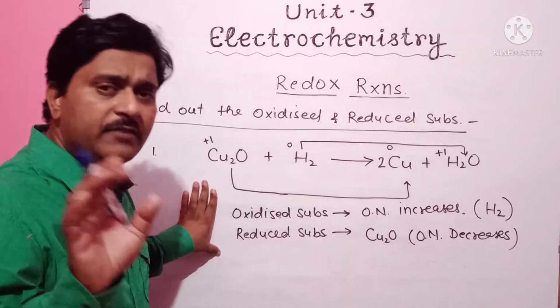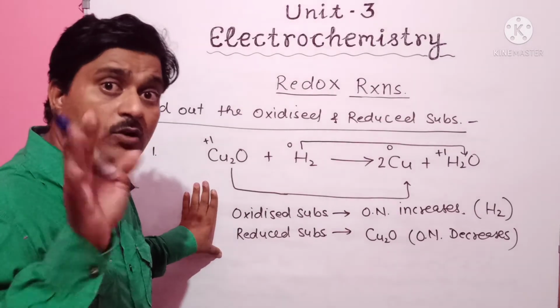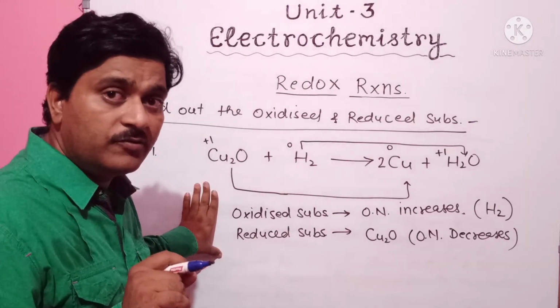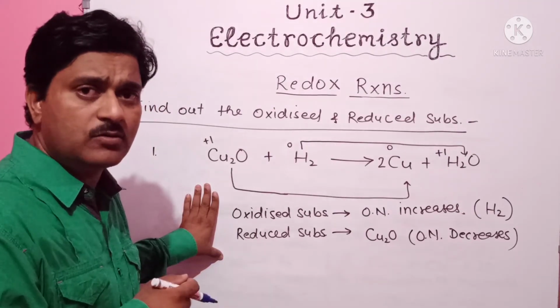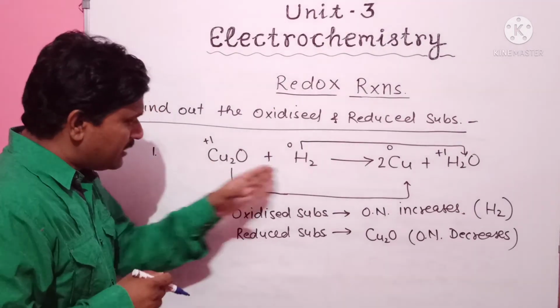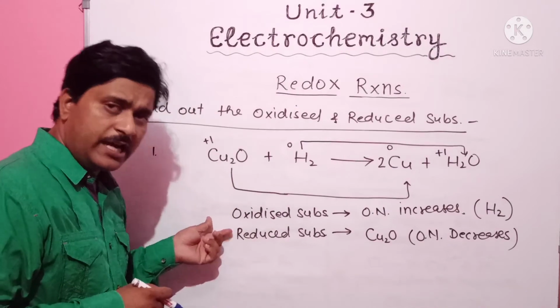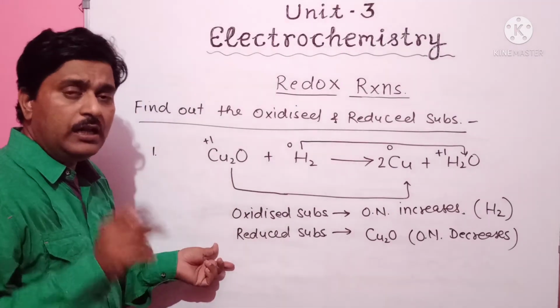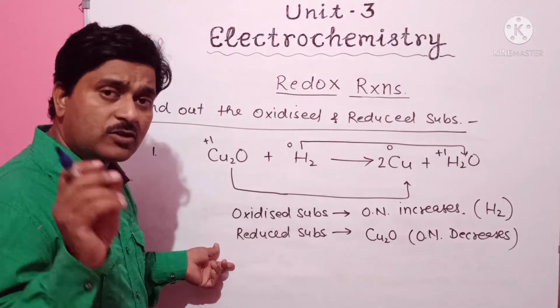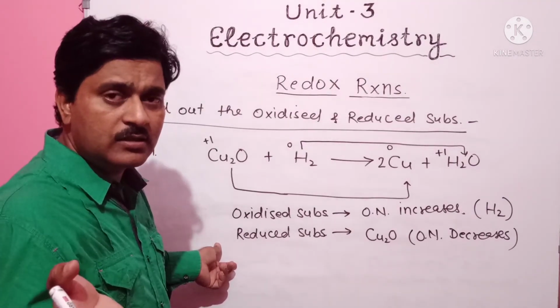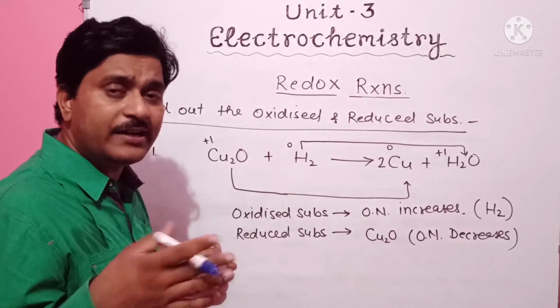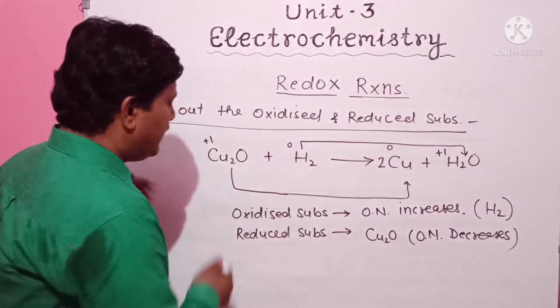Easily we can find out by another aspect which was discussed just a few minutes ago. Which substance is oxidized and which is reduced? If we take the aspect of addition of oxygen, addition of hydrogen, removal of hydrogen and removal of oxygen, find out.